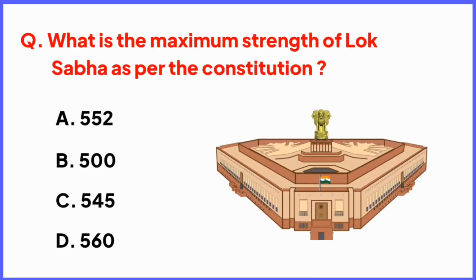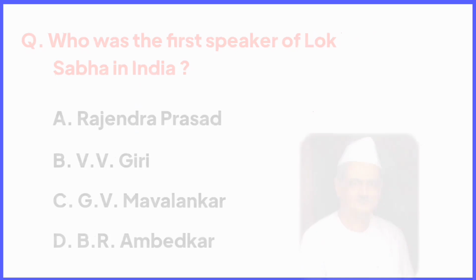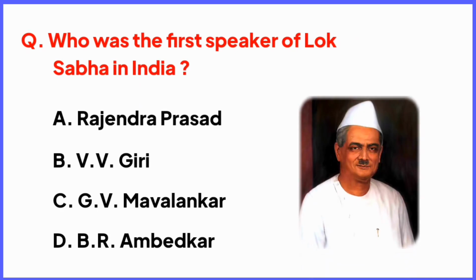What is the maximum strength of Lok Sabha as per the Constitution? Right answer is option A, 552. Yes friends, the maximum strength of Lok Sabha as per the Constitution of India is 552. Who was the first Speaker of Lok Sabha in India? Right answer is option C, G.V. Mavalankar. Yes friends, G.V. Mavalankar was the first Speaker of Lok Sabha in independent India.